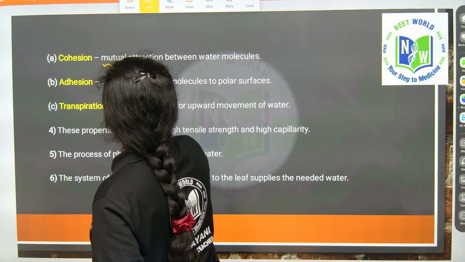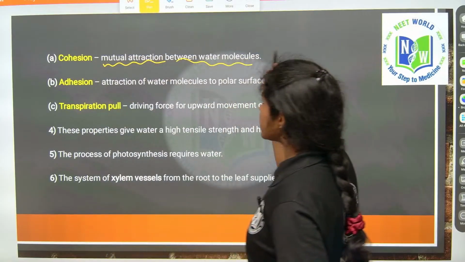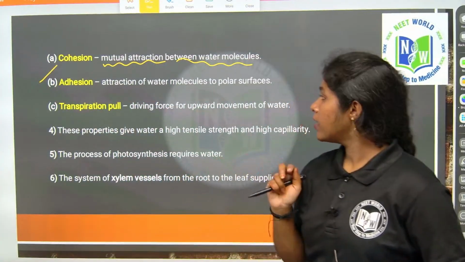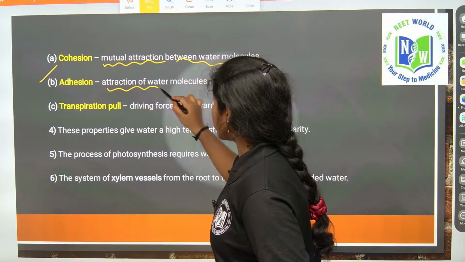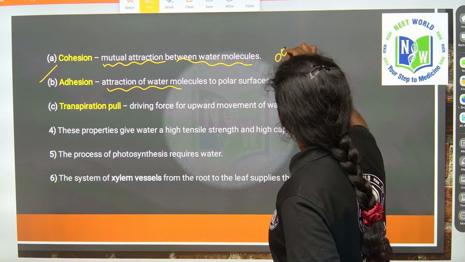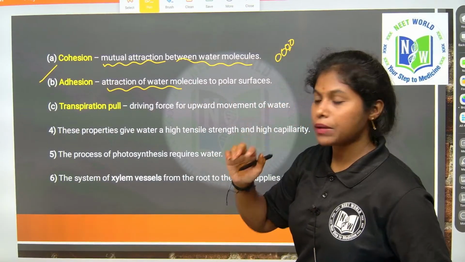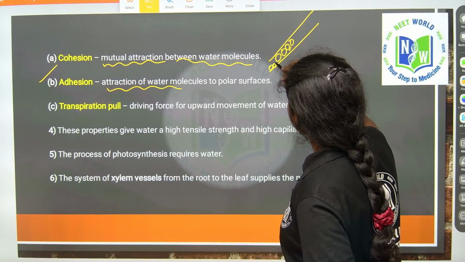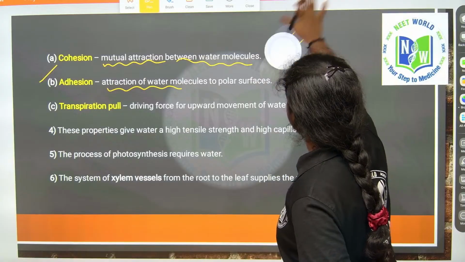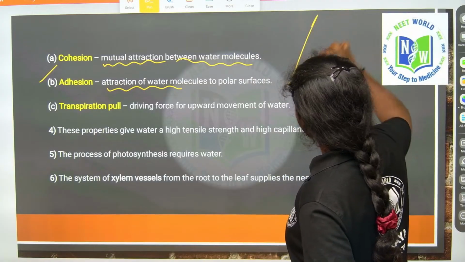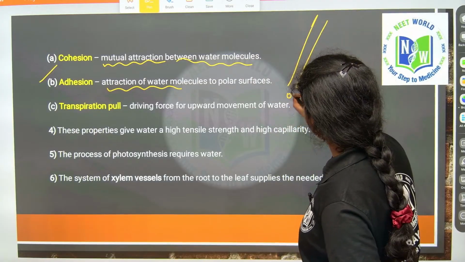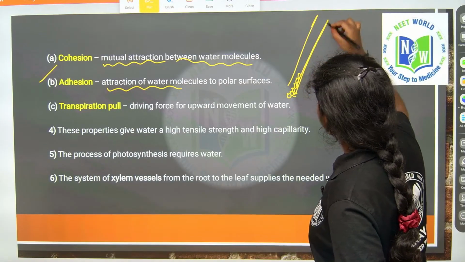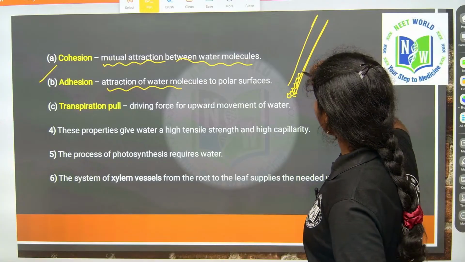The mutual attraction between the water molecules is cohesion. Coming to adhesion, what is meant by adhesion? Attraction of water molecules to a polar surface. See, this is the straw, right? So these water molecules are bound through the help of one end of the straw.